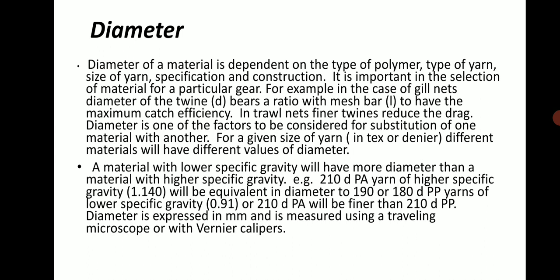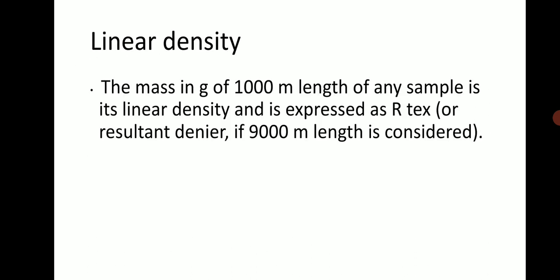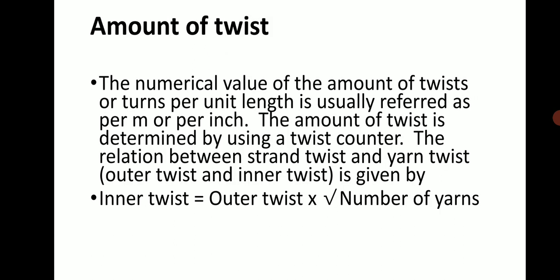Diameter is expressed in mm and measured using a traveling microscope or vernier calipers. Linear density: the mass in grams of a 1000 millimeter length of any sample is the linear density, expressed in R tex, or resultant denier if a 9000 millimeter length is considered.